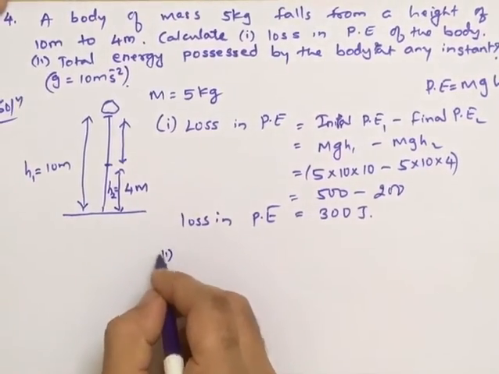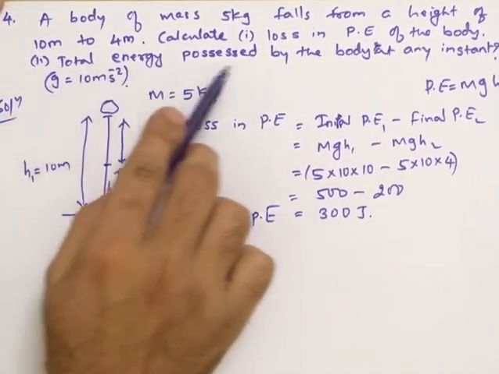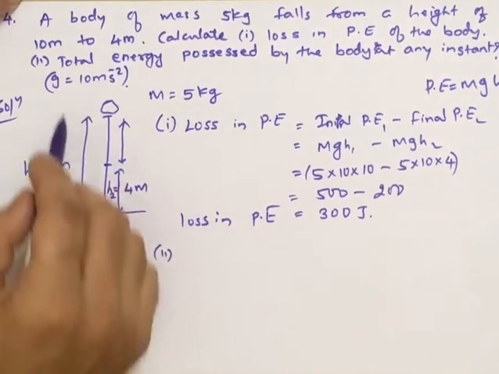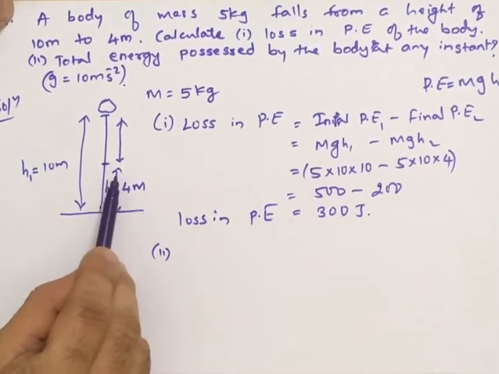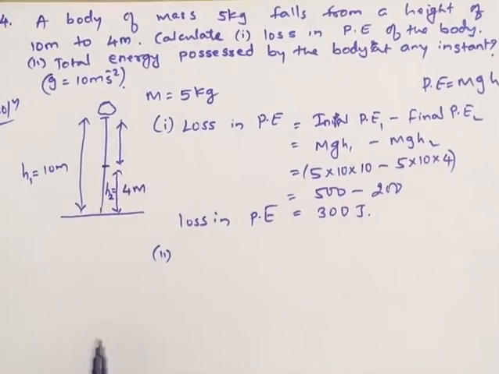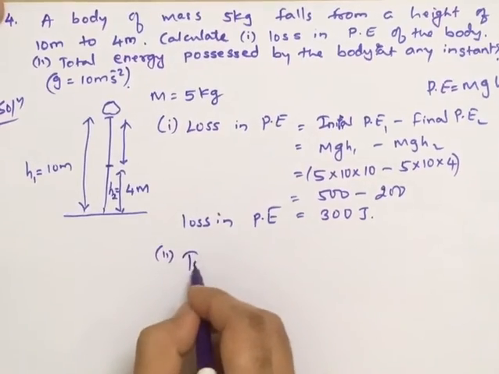Okay, the next question is the total energy possessed by the body at any instant. The total energy possessed by the body will be considered at maximum height, yes or no? Or you consider at height 4 meters and 6 meters and add them. There is another way, but the easy way is to solve directly by the 10 meters height.